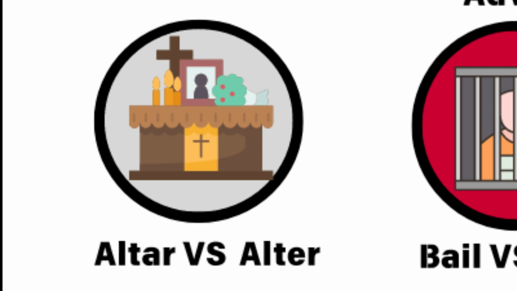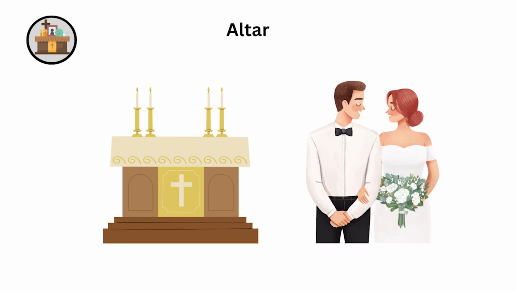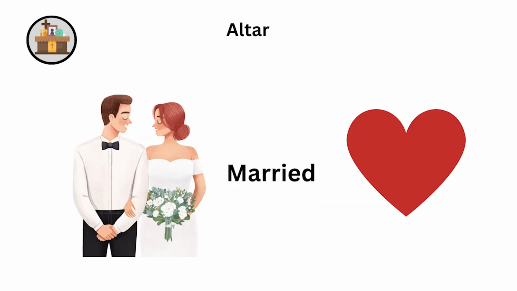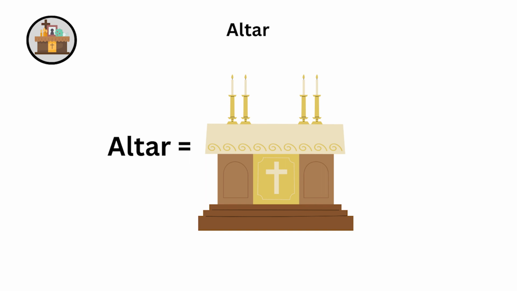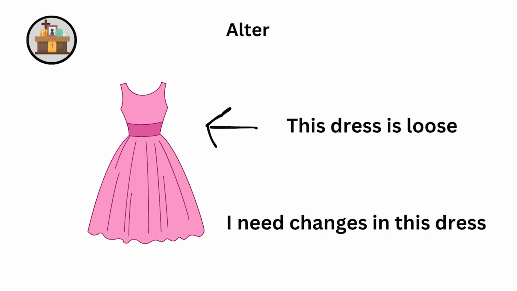Altar versus alter. Altar is a table used in religious rituals, typically in a church. The couple exchanged vows at the altar, means they got married in front of the religious table. Alter means to change something. She had to alter her dress for the wedding, means she needed to make modifications to her dress.